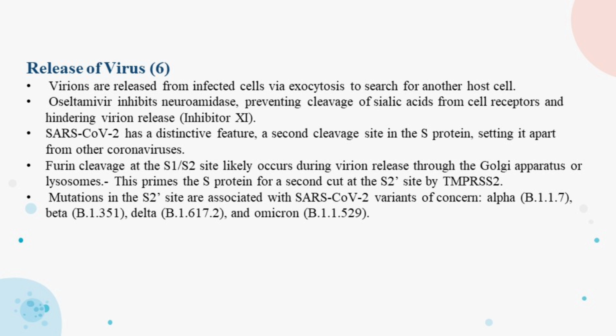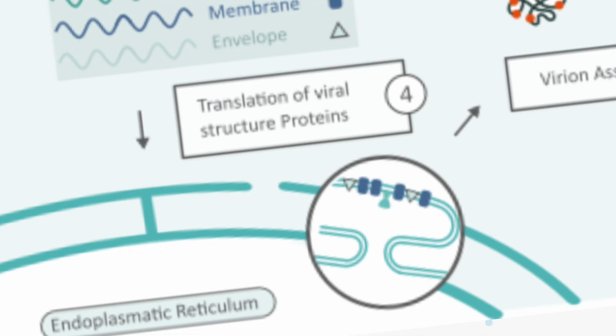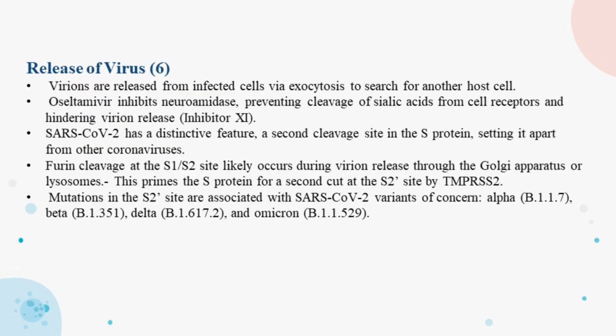Virions are released from the infected cell via exocytosis to search for another host cell. Oseltamivir, a medication, stops this release by blocking neuraminidase, which is crucial for this process.